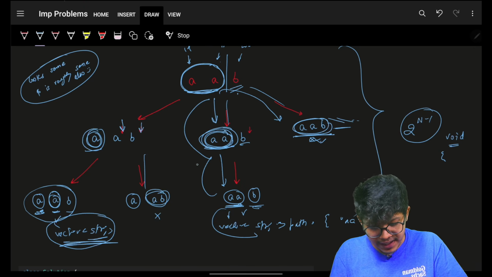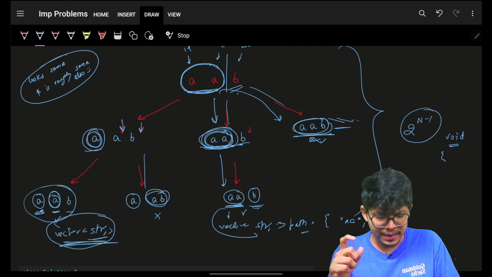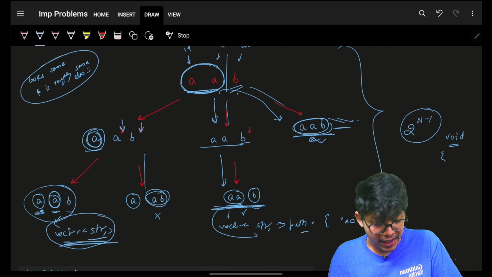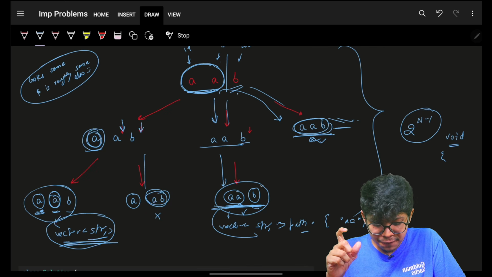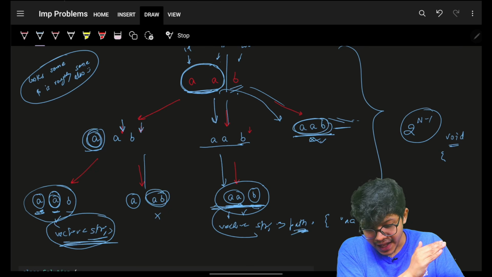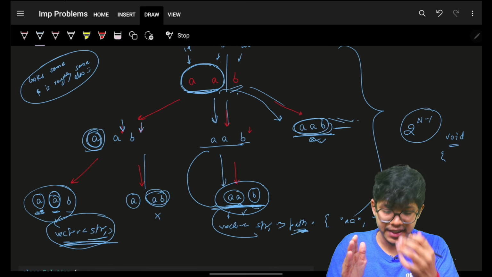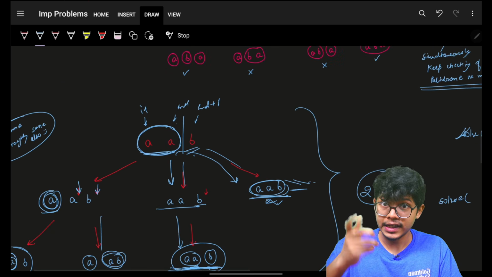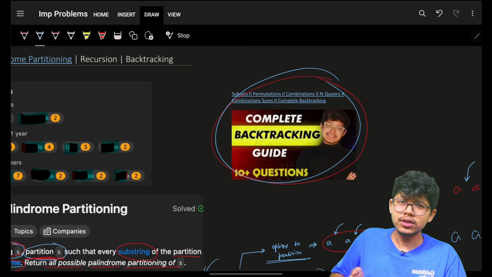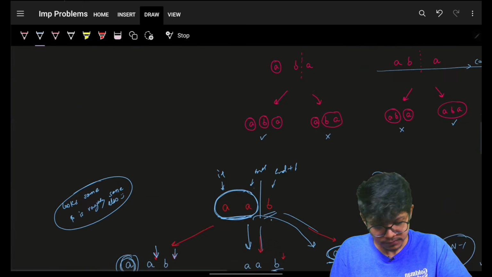Whenever we know that we have to push something in my path or maybe in my temporary answer, I will push it, and as soon as I have reached my leaf, I will push this path in my answer, and then as I go up, I should remove what I have pushed recently. That is the beauty of backtracking. If you don't understand this, please go and watch this video, because this is a bit harder problem to understand backtracking as an example. Cool.